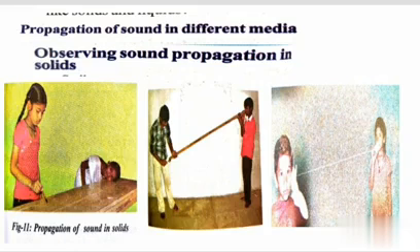So here we discussed three activities now. In the first activity, the sound travels through the table, so wood is acting like a medium. In the second activity, we took a metal strip. Here the sound travels through the metal strip, so metal is acting like a medium. In the third activity, the sound travels through the thread, so the thread is acting like a medium.